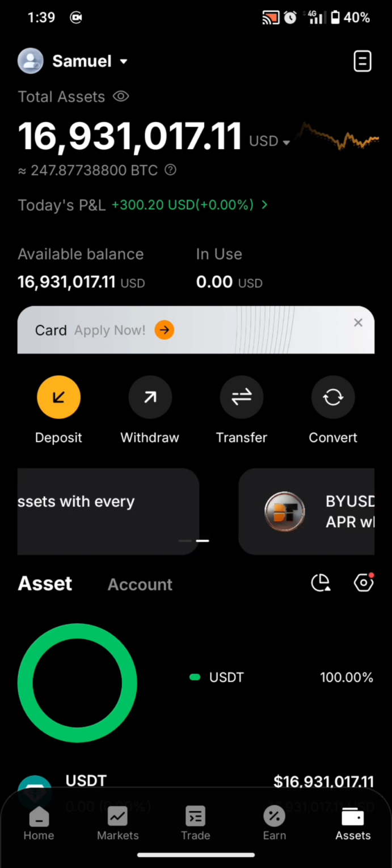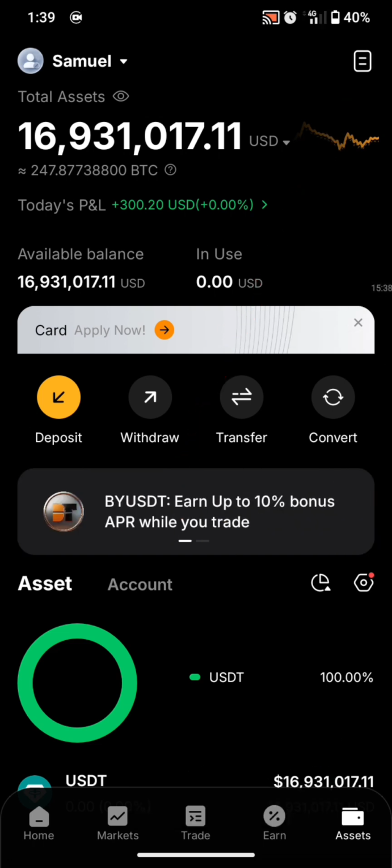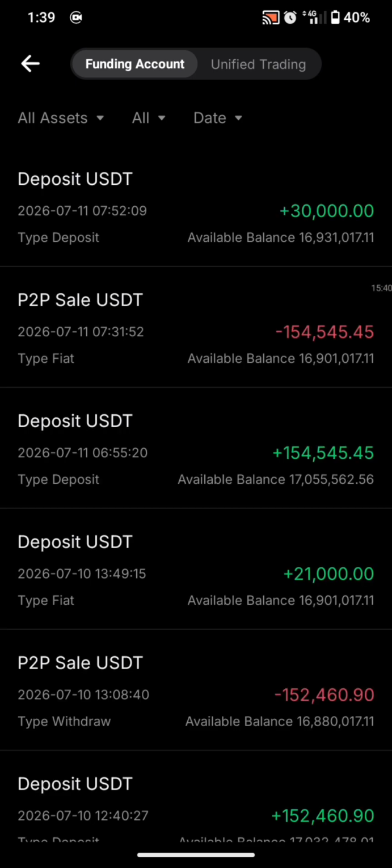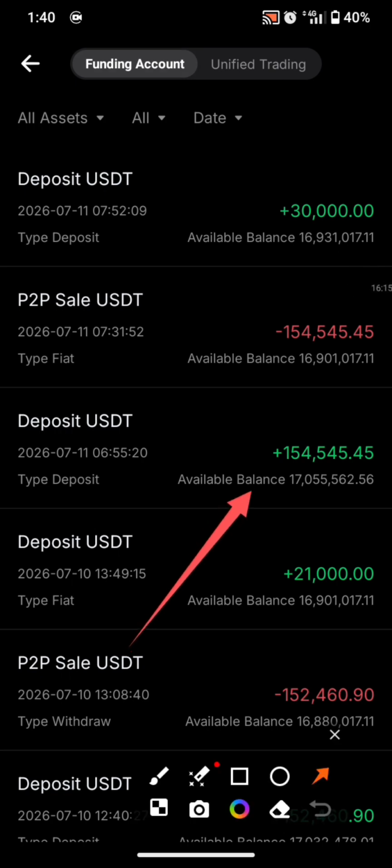So let's go ahead and check out my transaction history on this account. My transaction history, remember, history says a lot. Anything I cannot provide is track record. Please don't go into it. So this is me showing you my track record, and for you to be able to see for yourself that this actually works. As you can see, I deposited a total of 154,545.45 USDT, and this deposit came in at 7:55 a.m. Now don't mind the fact that this is showing 6, and the reason for that is because my account is an hour slower, because this account was created when I was outside the country and it's on UTC. So that's why I'm getting my timing an hour slower.